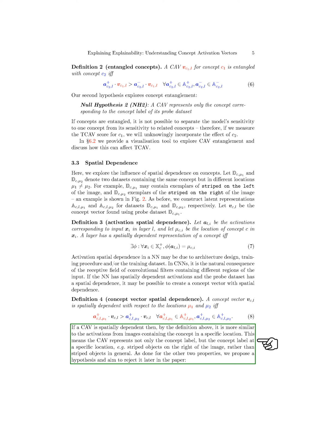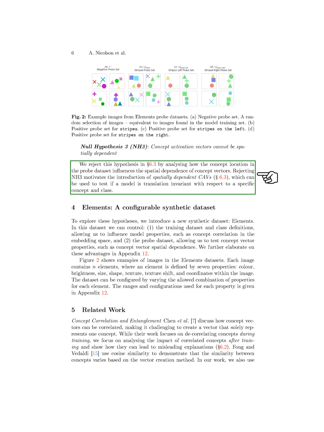Our third hypothesis questions whether concept activation vectors can be spatially dependent, which we later reject by examining the influence of concept location on spatial dependence. This rejection leads to the introduction of spatially dependent CAVs for testing a model's translation invariance with respect to specific concepts and classes.